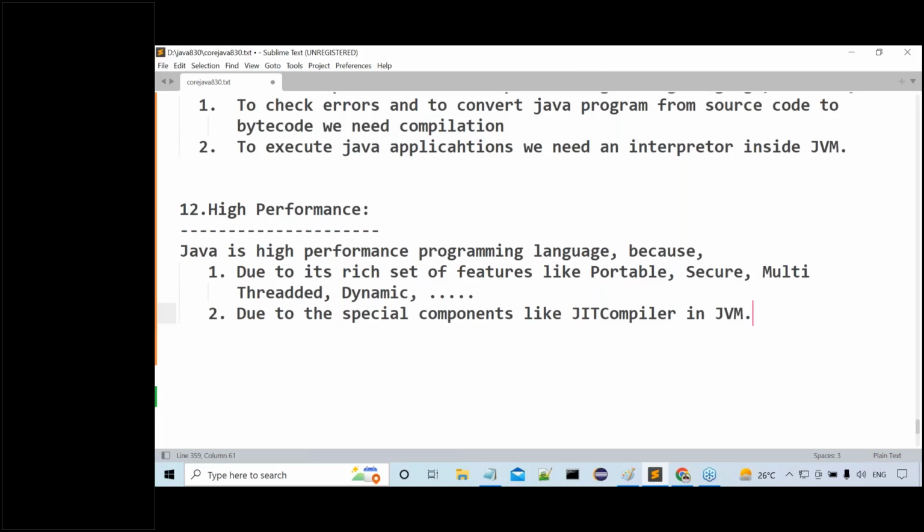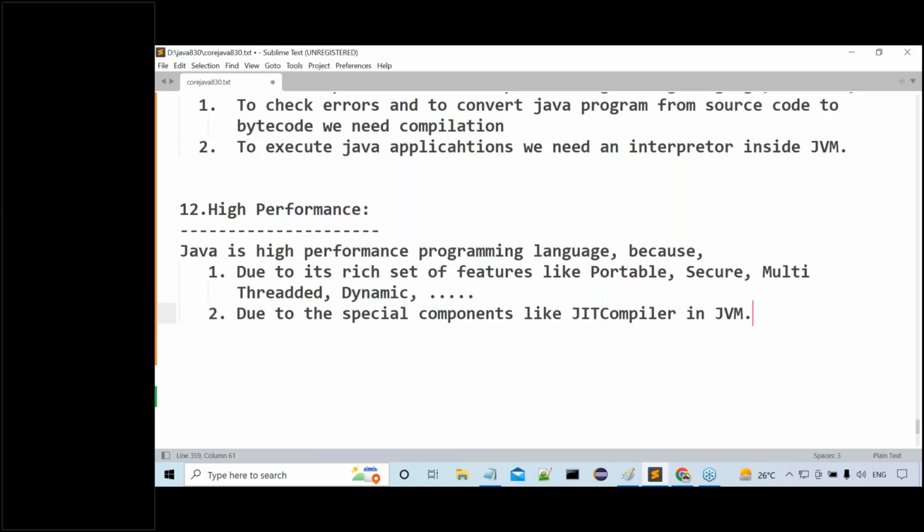How can you say Java is a portable programming language? We can switch Java programs from one operating system and one hardware system to another operating system and another hardware system easily. Because of this reason, Java is what? A portable programming language. That means we can understand both platform independent and architecture neutral. Automatically Java becomes what? A portable programming language.